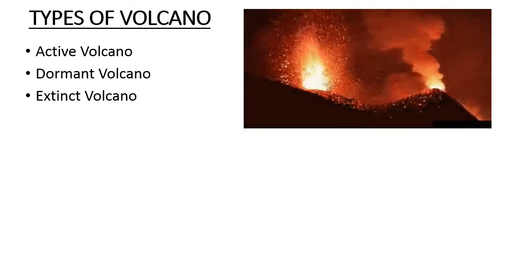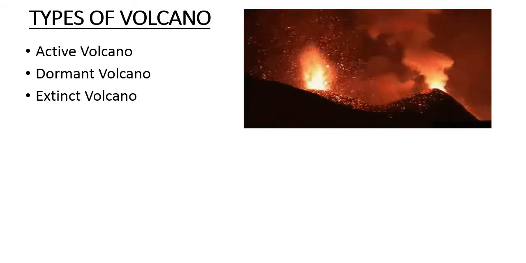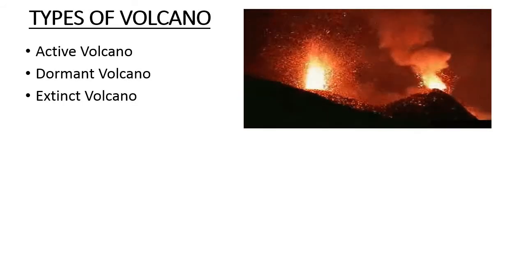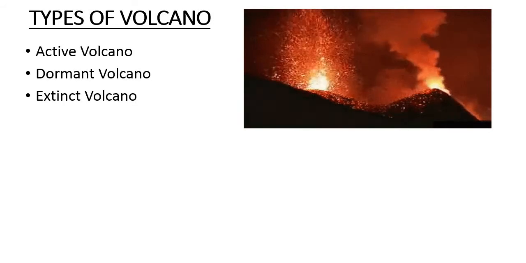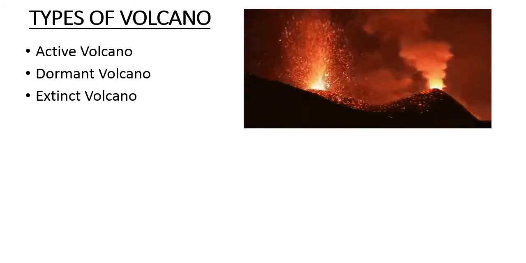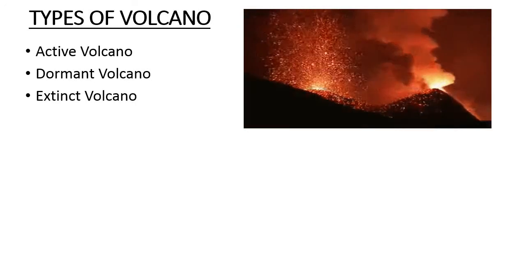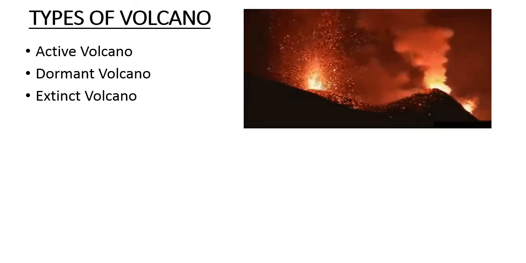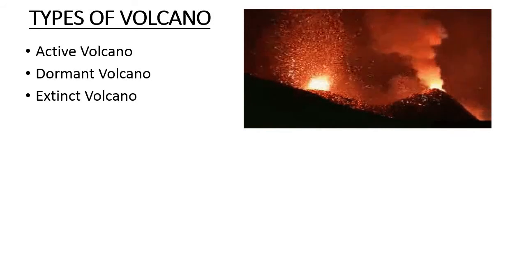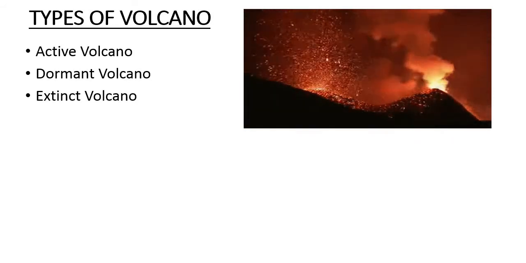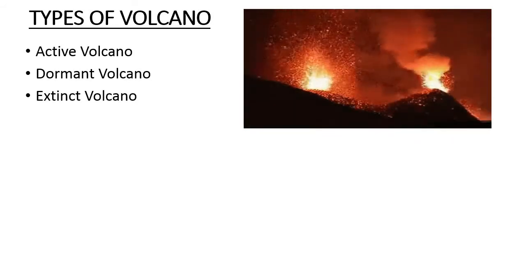It is estimated that there are more than 500 active volcanoes in the world. Etna and Stromboli of the Mediterranean Sea are the most significant examples of this category. Stromboli is known as the lighthouse of the Mediterranean Sea.